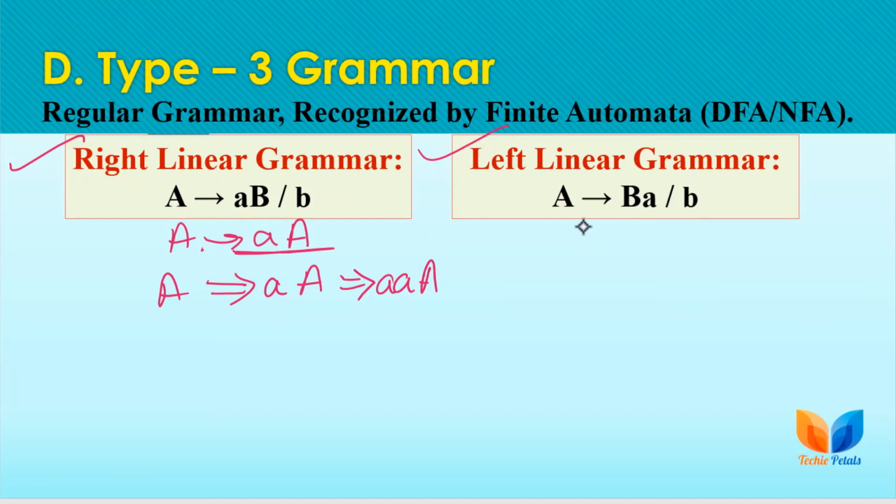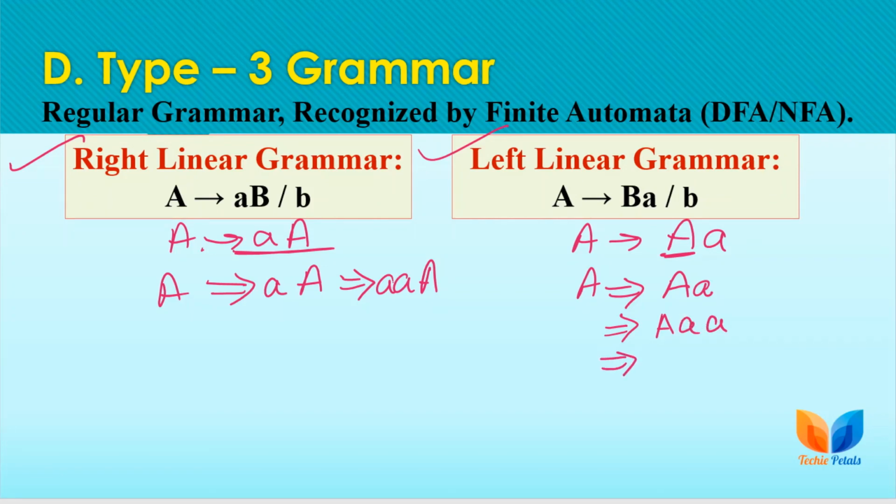Right? So for the leftmost non-terminal, the left linear grammar, we have a production rule of this type, meaning we have a non-terminal, or maybe we may have a different non-terminal here, as I am taking only A on both the left and right side. You can have different non-terminals. So here we are replacing only the leftmost non-terminal as this, and here we are replacing the rightmost non-terminal.